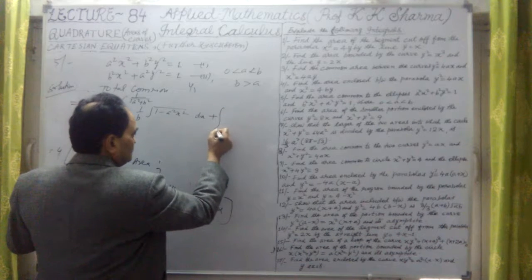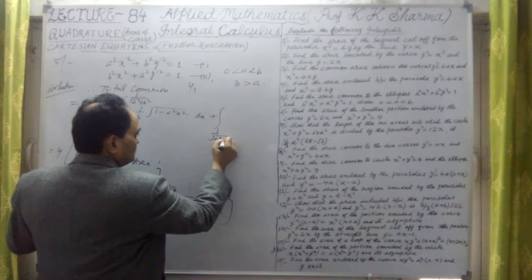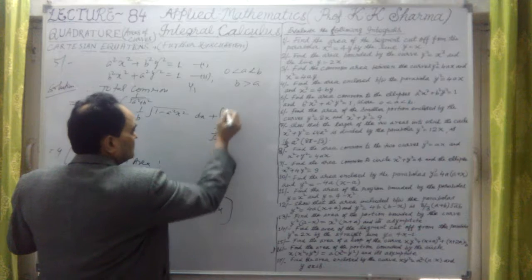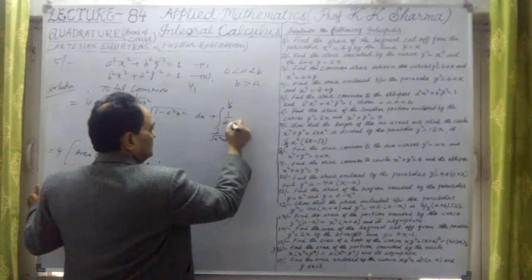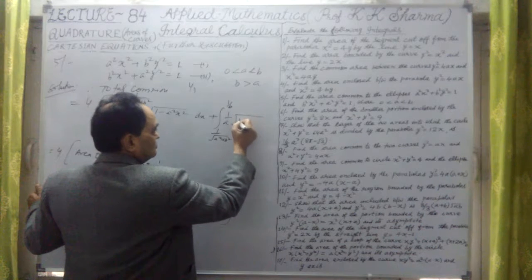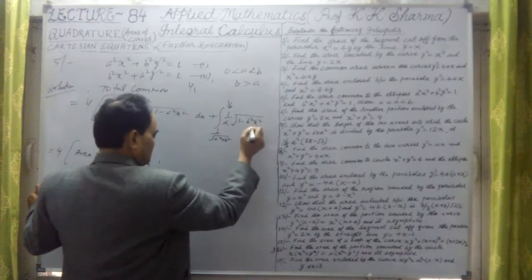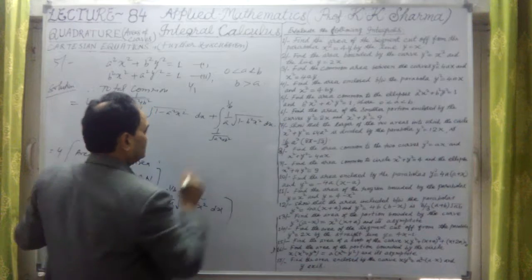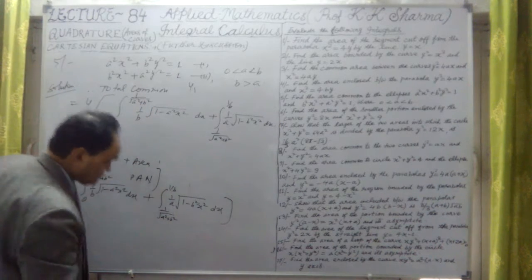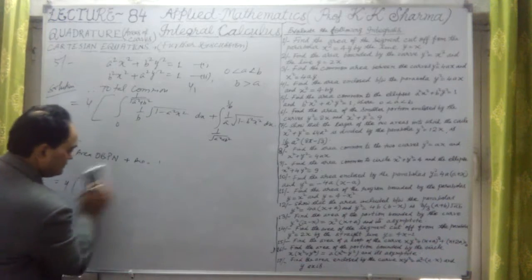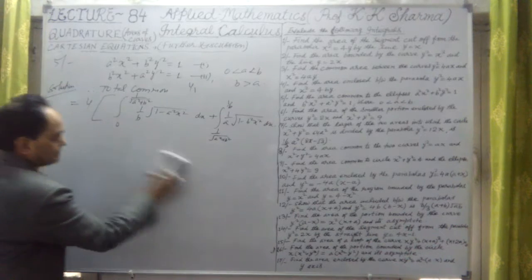This is the limit 1 upon under root a square plus b square to 1 upon b, 1 upon a under root 1 minus b square x square into dx. Okay, I have written this down here. Let me now solve it. So this will give us the total common area.